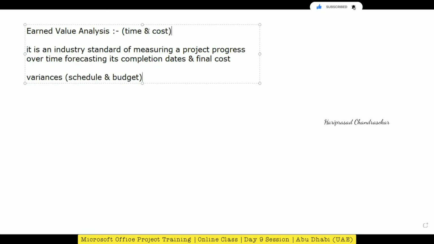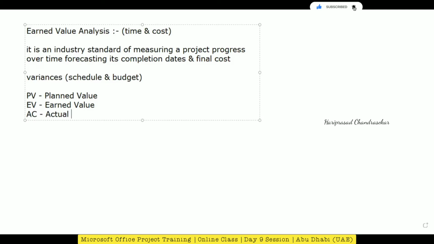So here now, some important terms we have: PV, planned value, and then EV, that is called earned value, and then AC, actual cost.